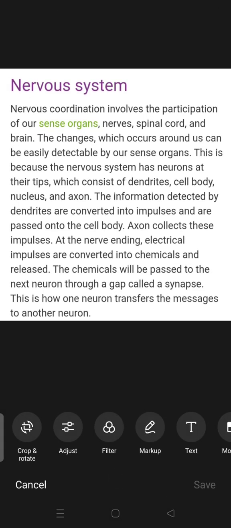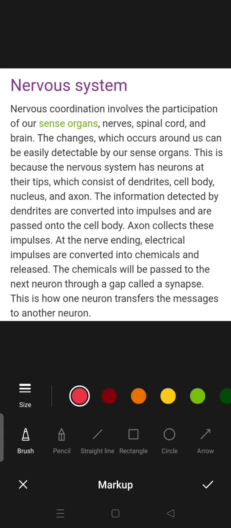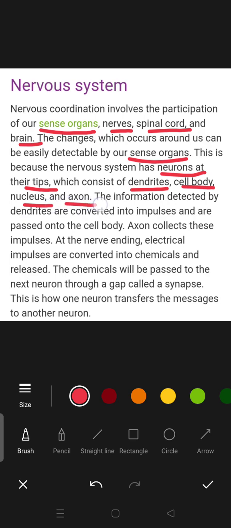As we can see, the changes occurring around us are detectable by our sense organs. So sense organs have a very important role in the nervous system. This is because the nervous system has neurons at our tips, which consist of dendrites, cell body, nucleus and axon.